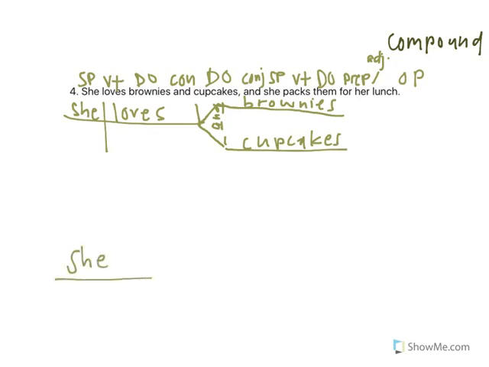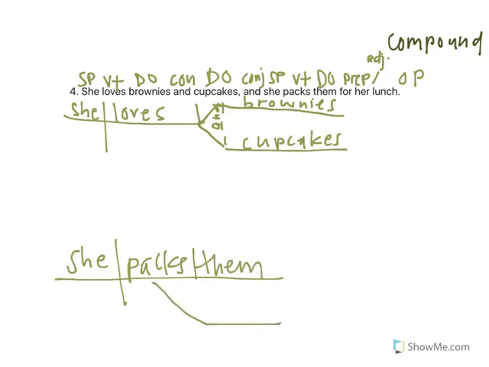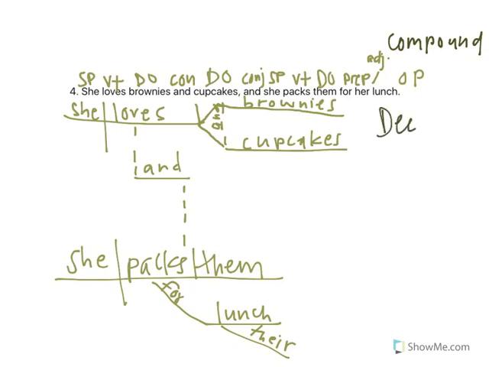Then we're just going to continue diagramming this like a compound sentence. She packs. Them is our direct object. Then our prepositional phrase for their lunch. And we're going to connect it with our coordinating conjunction and. So this is going to be a compound sentence, and it's going to be a declarative sentence.